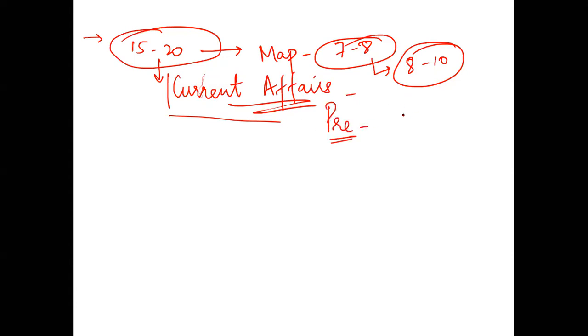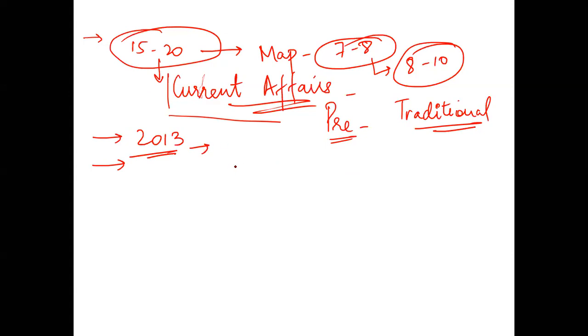In your mains you generally get the traditional kind of questions. In your mains you don't mostly get very current affairs sort of questions. Sometimes, yeah, if there is a debate, then see, the thing is with geography and environment there is a very fine line. In fact, they are correlated subjects. So I'll give you an example. In 2013 mains, you got a question on urban heat islands.